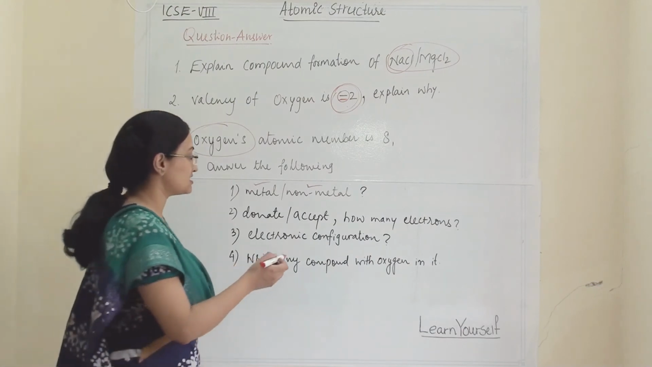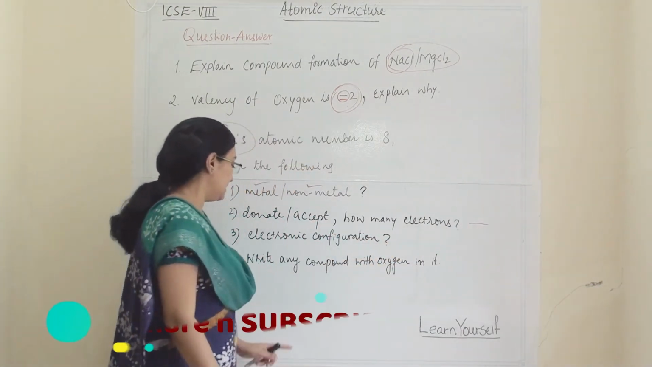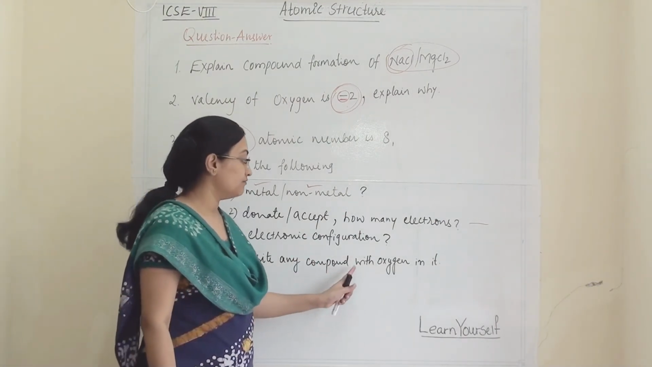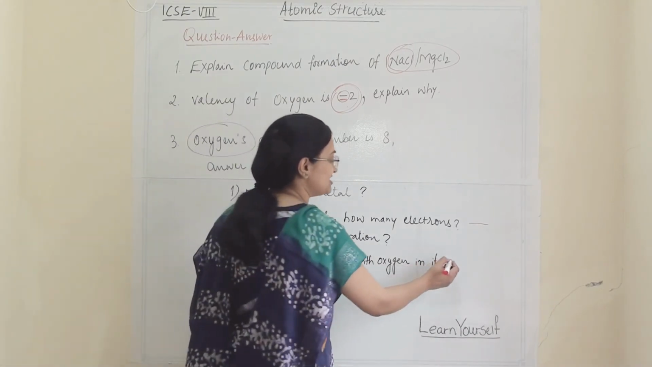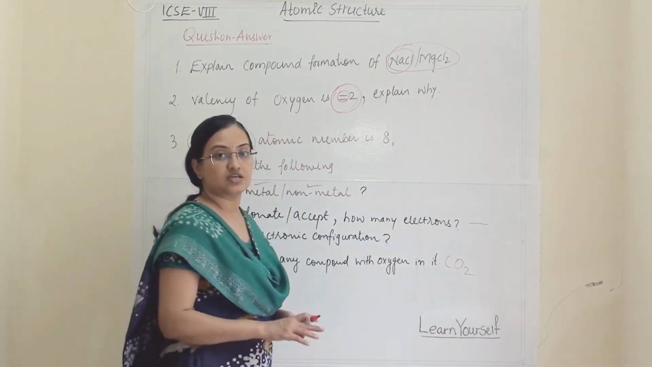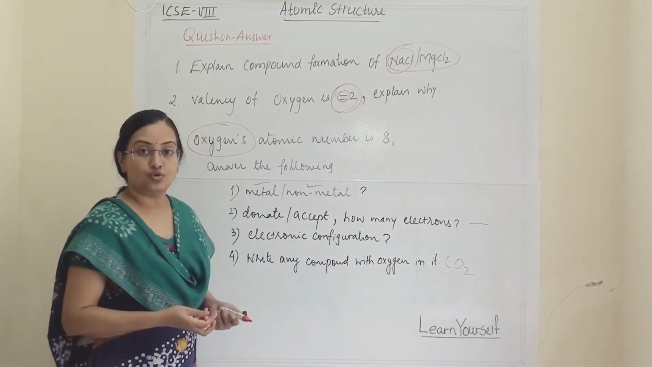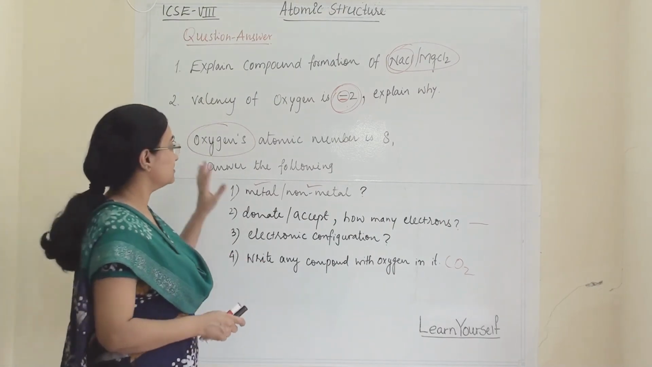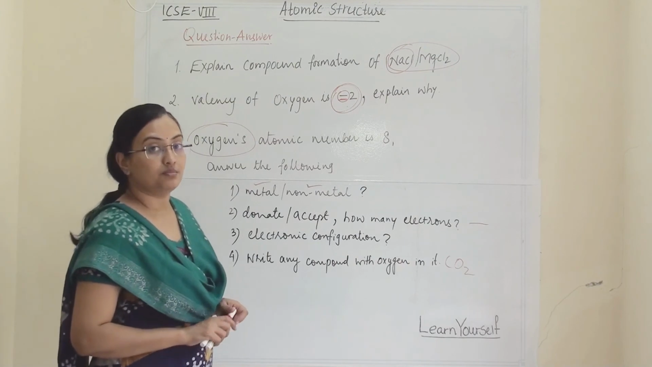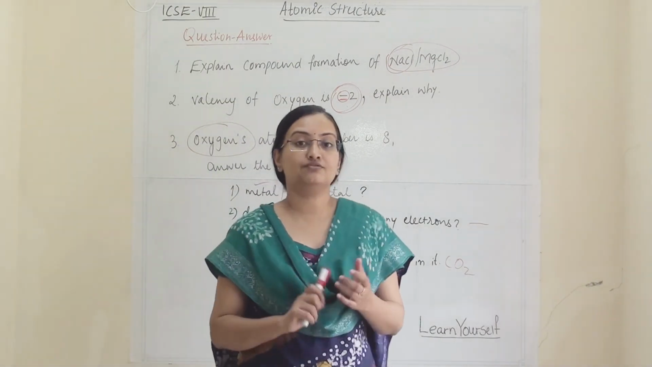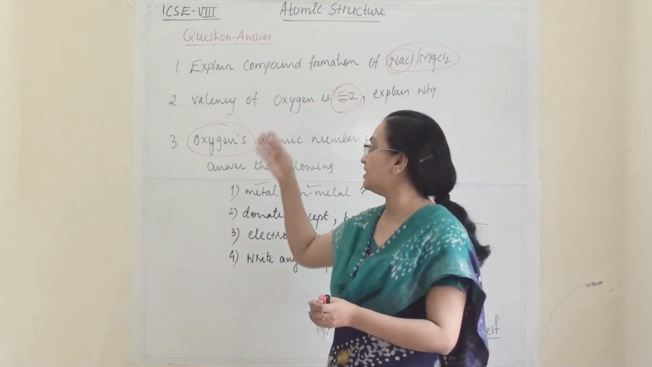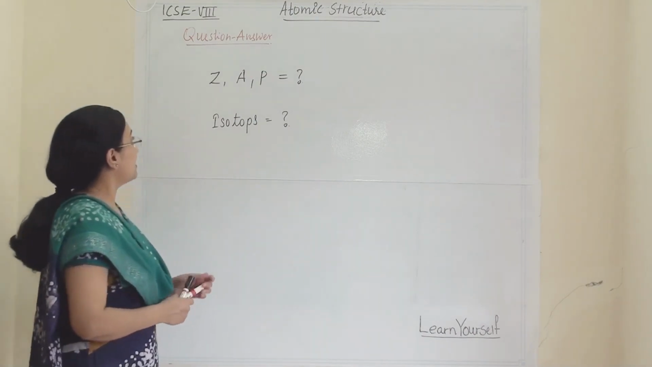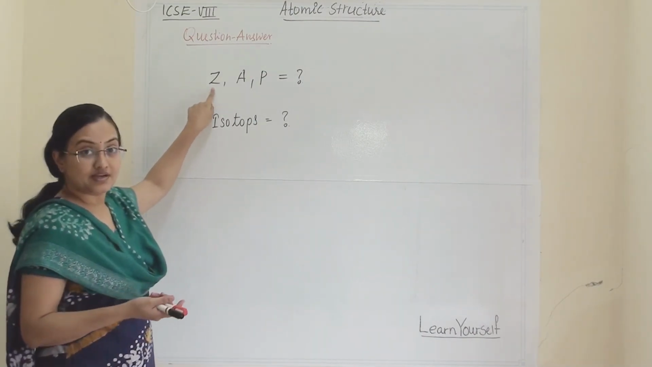Sometimes they will also ask what its valency is. Then write any compound name or formula with oxygen in it. You can write any simple compound, like carbon dioxide or H2O. These are the important questions. Again, the basic thing is electronic configuration, and if you have understood that well, you will be able to answer all the questions.